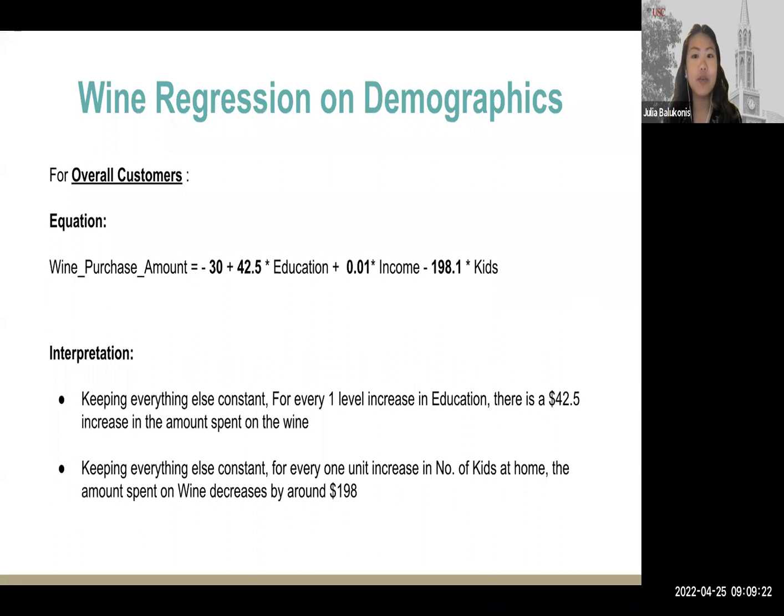Now we will focus on our regression on the demographics with the amount spent on wine as the outcome variable to compare these findings with phase 1. We note that for one level increase in education, a person will spend $42 more on wine. And for one more kid at home, a person might spend $198 less on wine. Also, for an increase of $1 in income, a person might spend 1 cent more on wine.